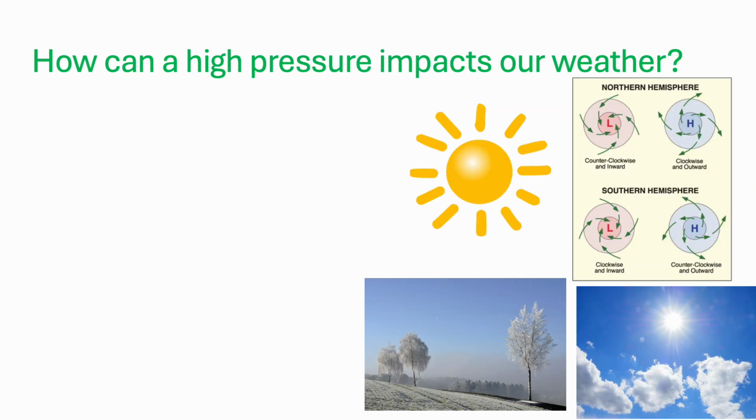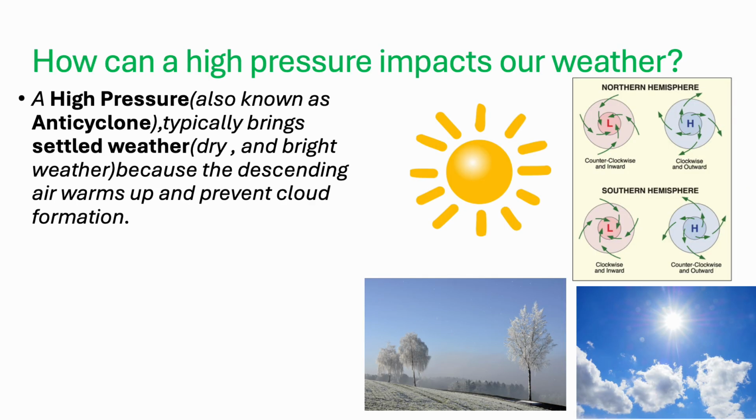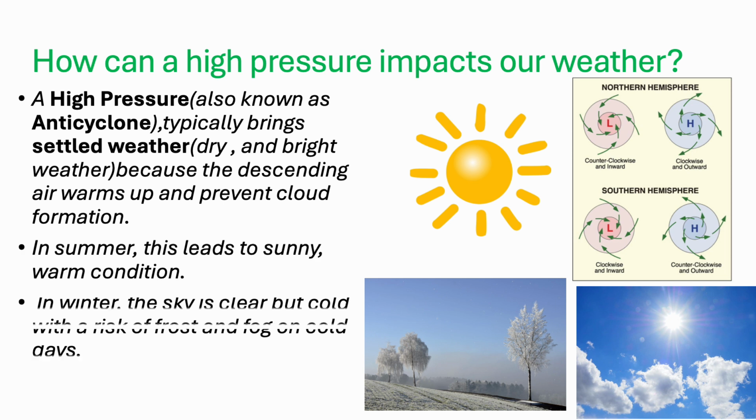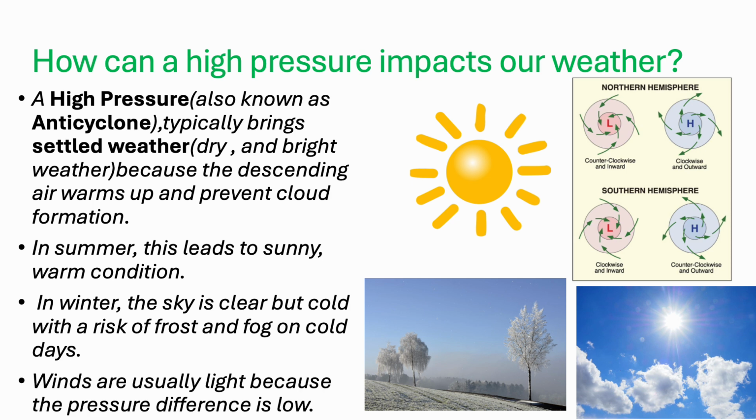How can a high pressure impact our weather? A high pressure, which is also known as an anticyclone, typically brings steady dry and bright weather, because the descending air warms up and prevents cloud formation. In summer, this leads to sunny, warm conditions, but in winter, the sky is clear however cold, with a risk of frost and fog on cold days. Winds are usually light because the pressure difference is low.